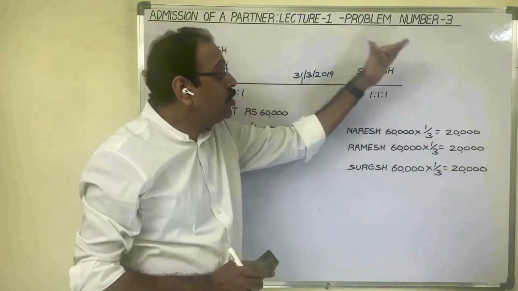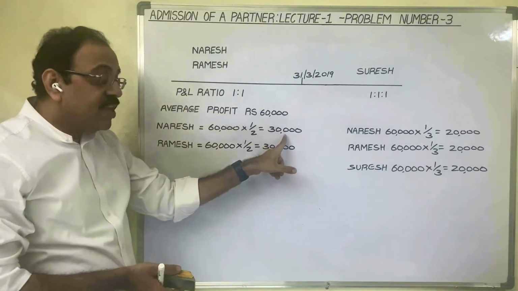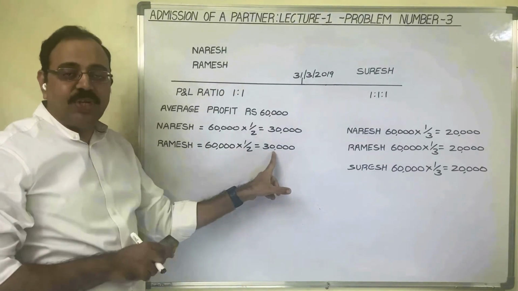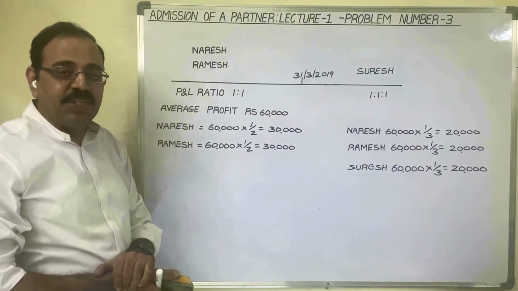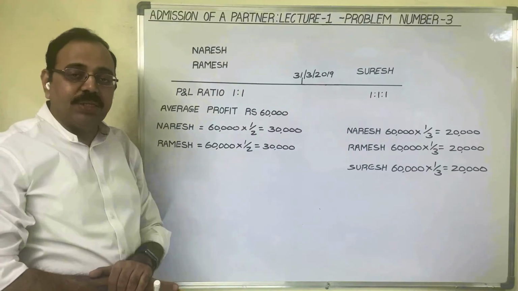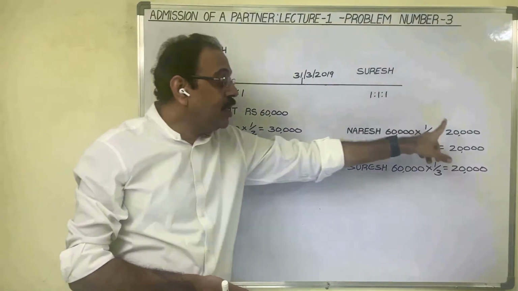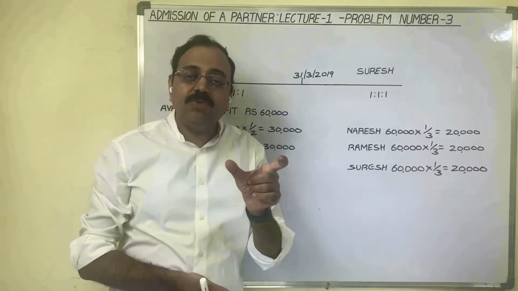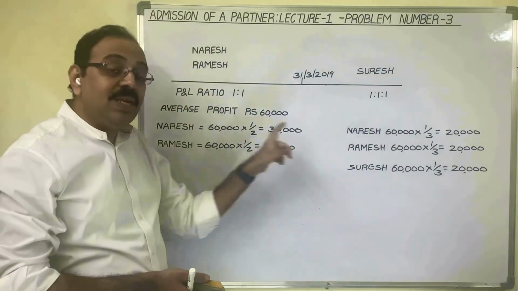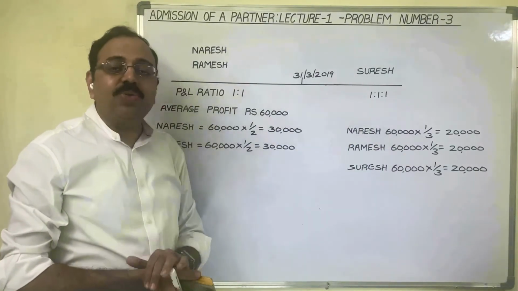So, before Suresh's admission, Naresh used to earn a profit of 30,000 rupees. Ramesh used to earn a profit of 30,000 rupees. But after his admission, these old partners are earning only 20,000 rupees. So, Naresh is sacrificing 30,000 rupees minus 20,000 rupees, 10,000 rupees towards Suresh. Ramesh is also sacrificing the same amount. Suresh is getting a benefit of 20,000 rupees.